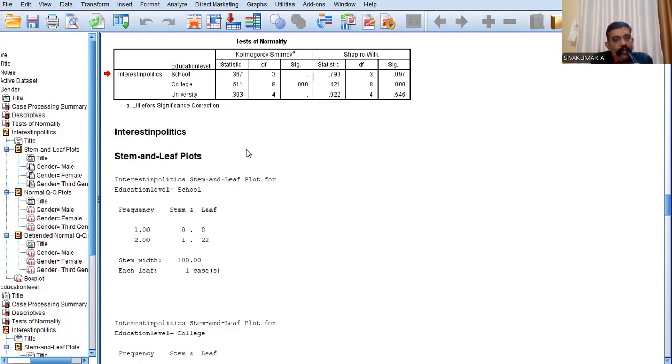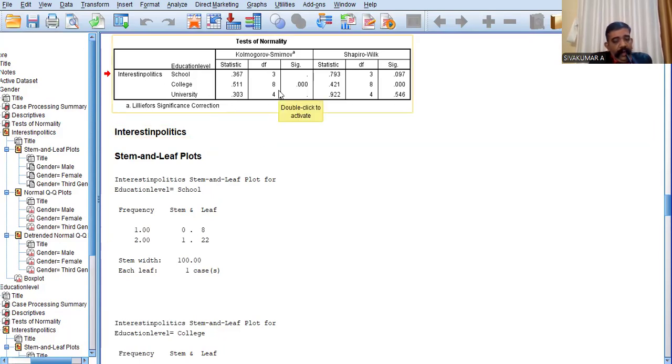Here, education level has three alternatives: school, college, university. In the case of school and university, the normality assumption is met, as the p-value is greater than 0.05. But in the case of college level, the normality assumption is not met. That means in total, the fifth condition is not satisfied.